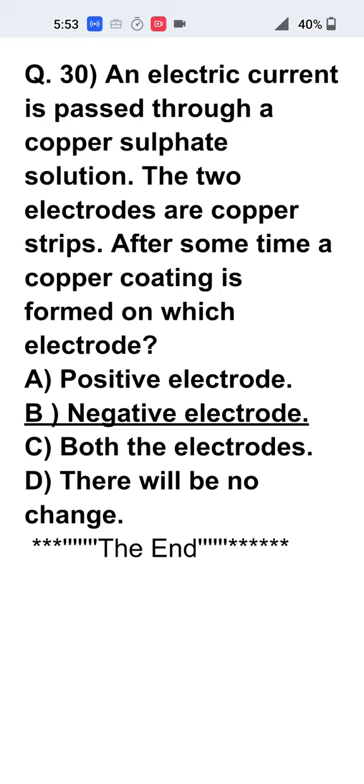So here we finish all the 30 questions and I have explained how to choose the correct answers. Study thoroughly. Best of luck for the future exams.